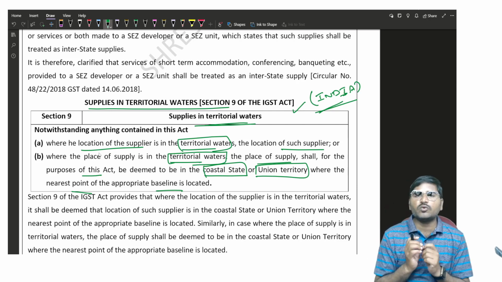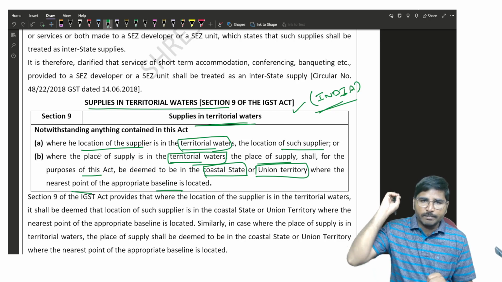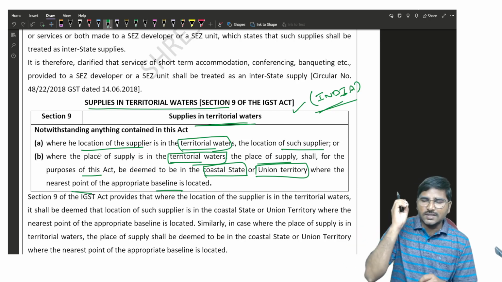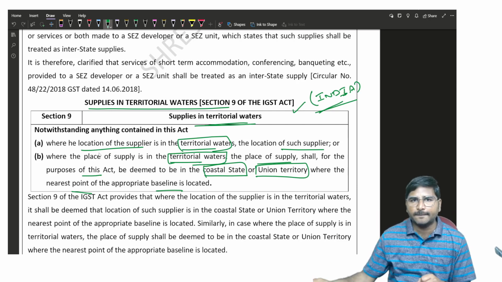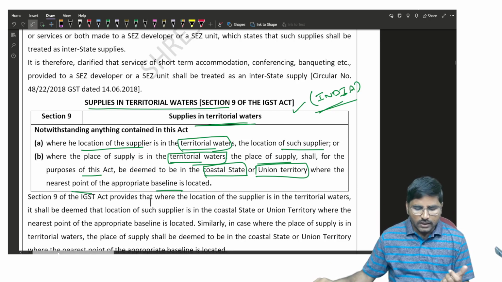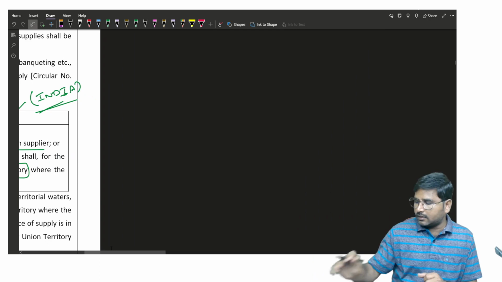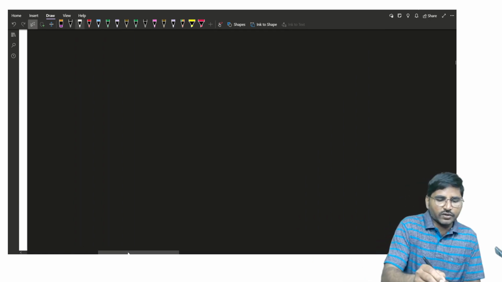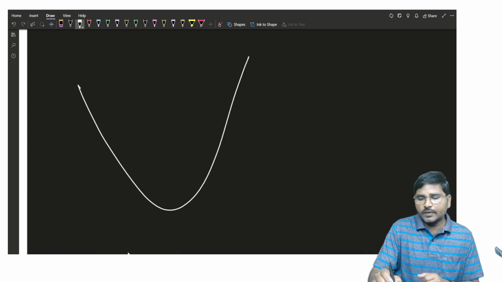We have to presume that such supply has been made from such state, or to such state or union territory. I think you already have clarity about this provision. We already discussed it in the definition of India, but still let me explain.